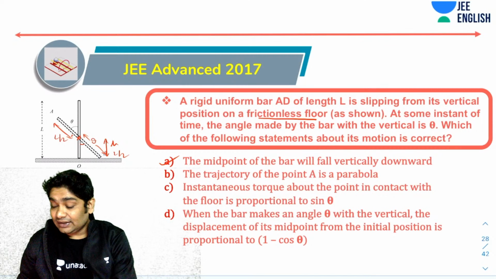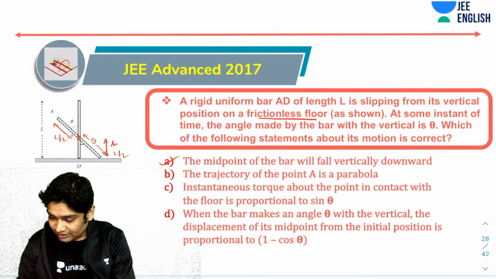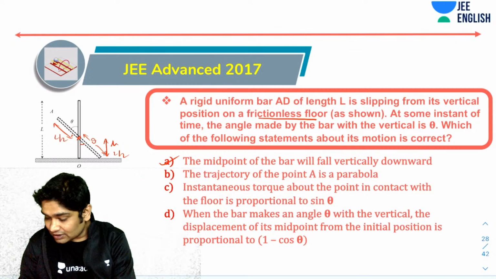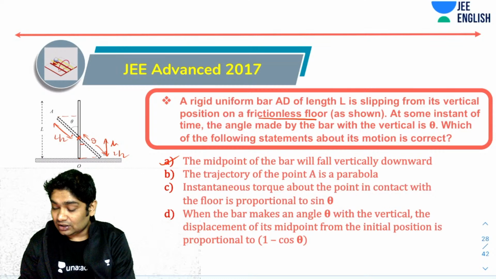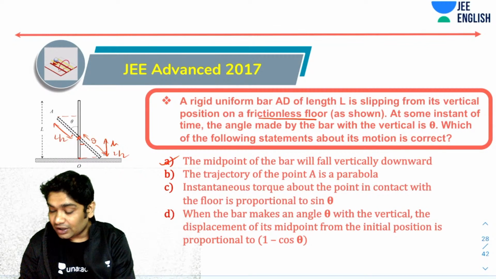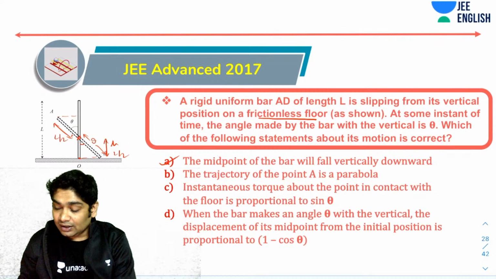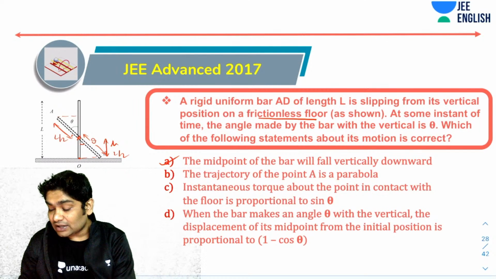So I can say the height, or I can simply say if these are theta, then what I will realize is that this is L by 2 sine theta. This is also L by 2 sine theta. So if I take this as the origin, taking O as the origin, the x coordinate would have been minus L by 2 cos theta, right?